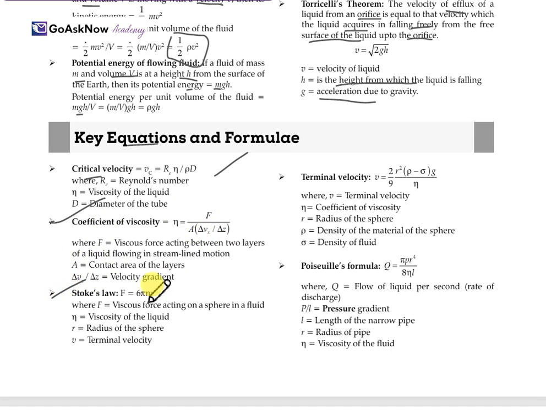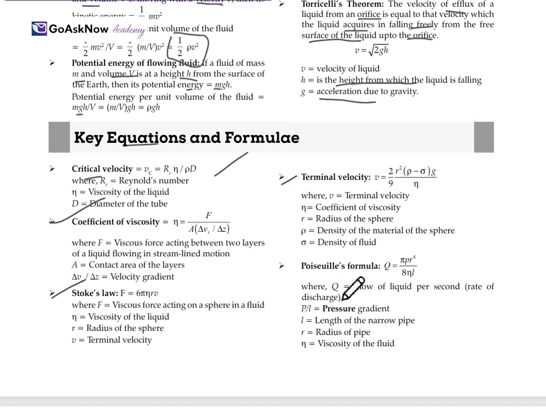Stokes' law: F equals 6 pi eta R V, where eta is the viscosity of the liquid, R is the radius of the sphere, and V is the terminal velocity. Terminal velocity V equals 2R square, in brackets rho minus sigma, times g, upon the viscosity of the liquid, and here the denotations are given. So this is the terminal velocity.